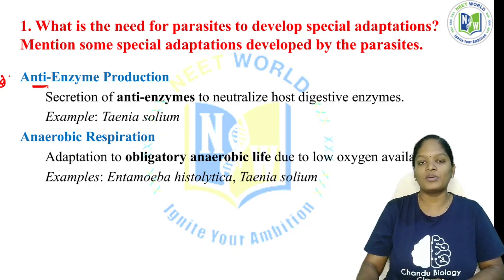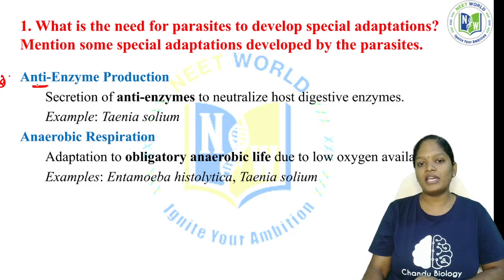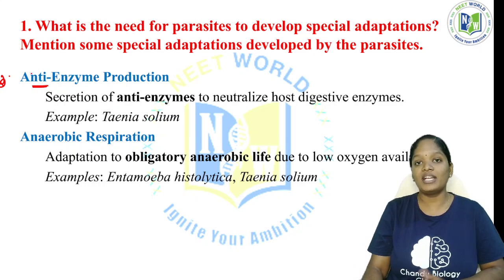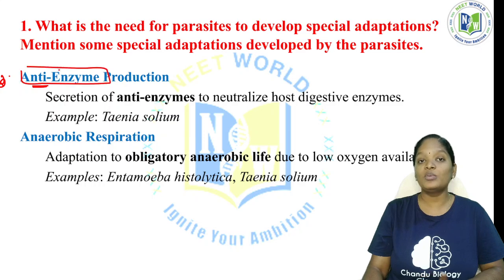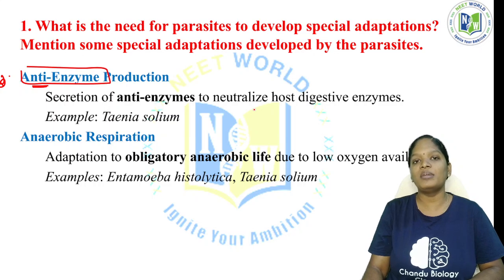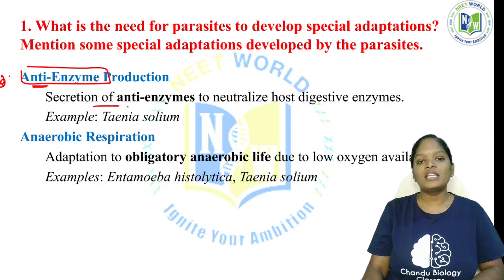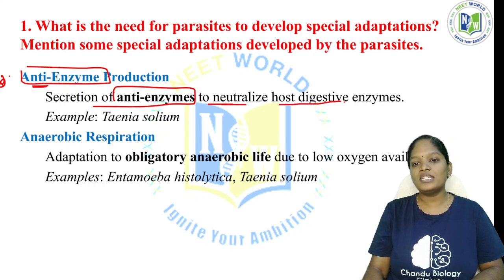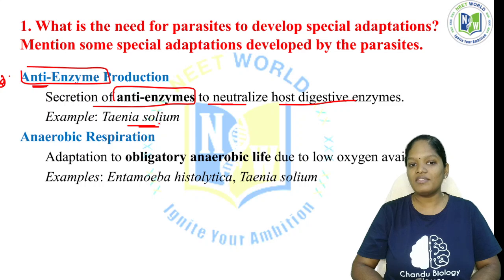The first thing is the special covering, and the second is the anti-enzyme production to counter the gastric or digestive enzymes secreted by humans. Secretion of these anti-enzymes neutralizes the host digestive enzymes, for example in Taenia solium. This is very important.